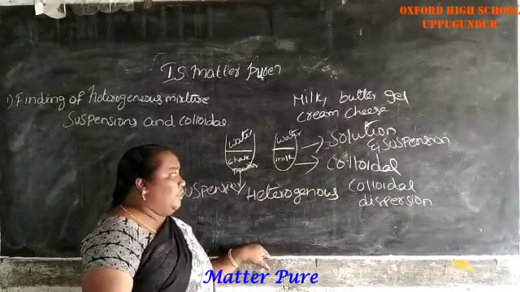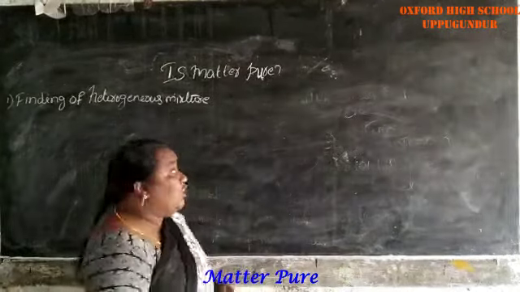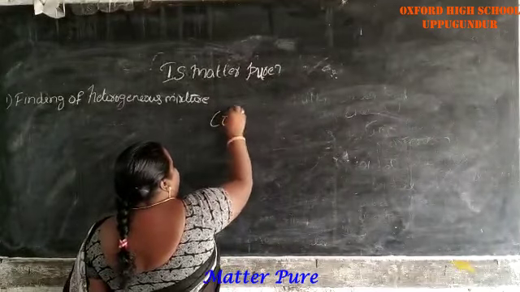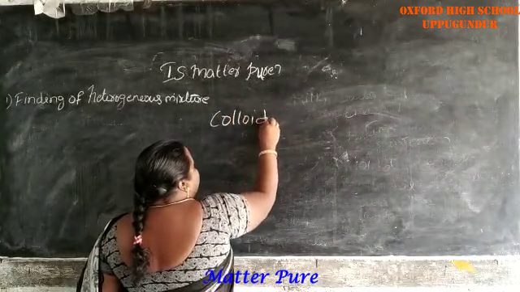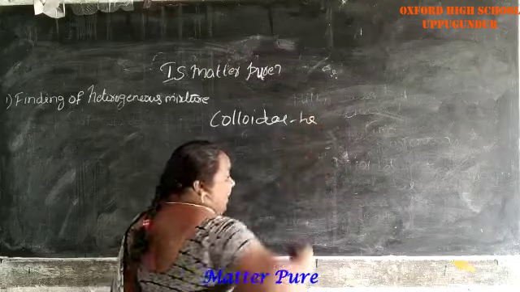Colloidal solutions are heterogeneous in nature.